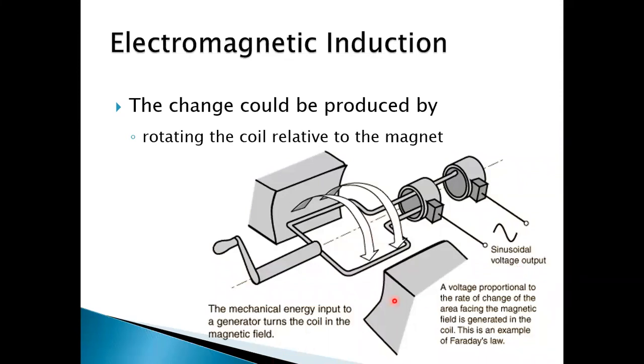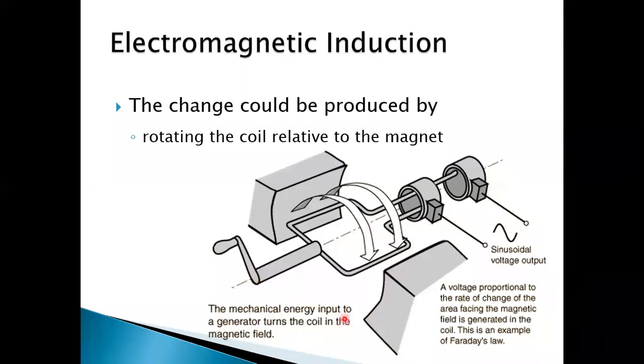So mechanical energy is provided in order to rotate this handle or this coil, and ultimately electrical energy is obtained as output.